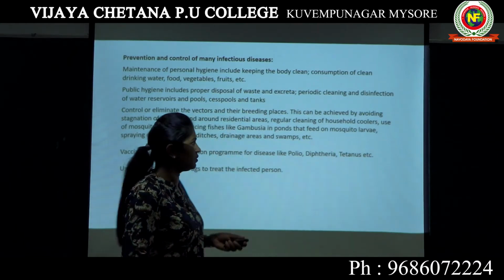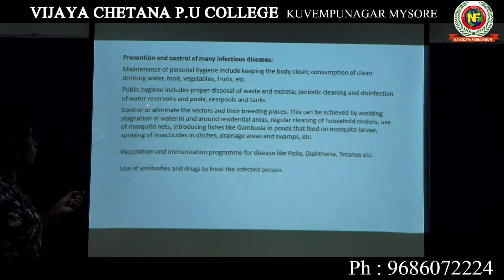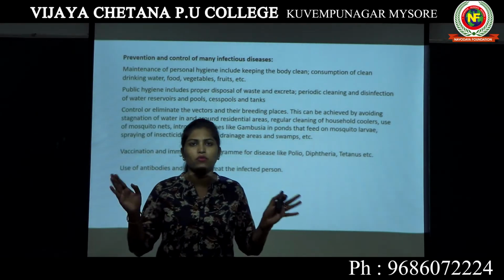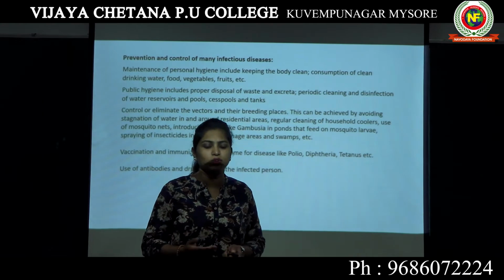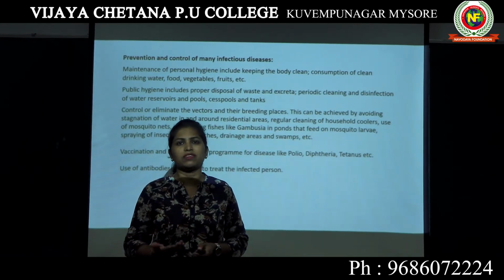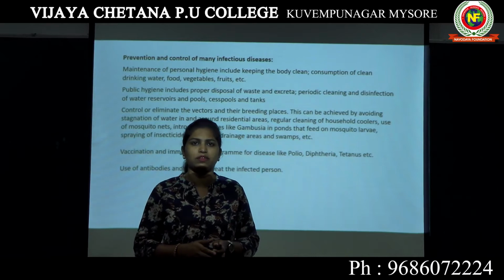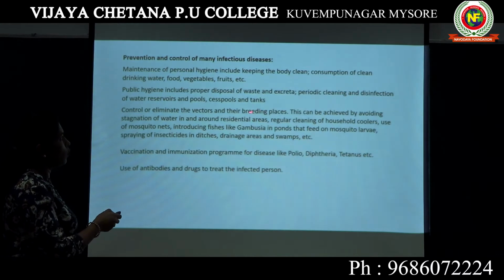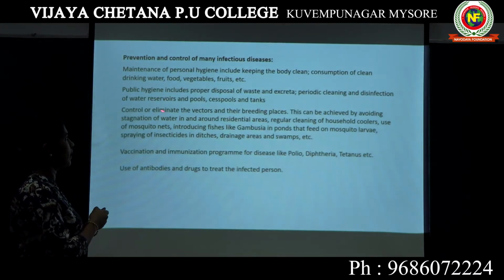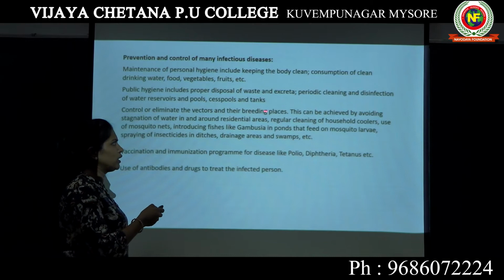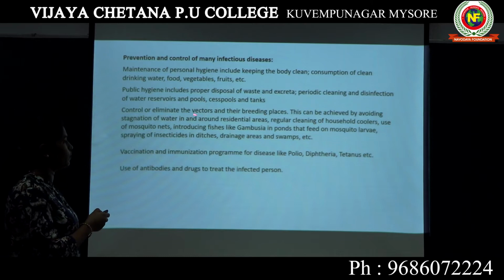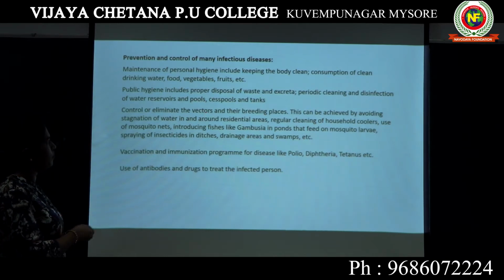so that we can avoid different infectious diseases. Control or eliminate the vectors and their breeding places. For example, if there is water collected surrounding your house, there is a risk that more and more mosquitoes will come and breed in those places. That is the reason we have to avoid these breeding places so that we can eliminate the vectors. When there is no breeding place, the mosquitoes cannot breed, they cannot act as vectors, so we can completely eliminate the vectors.